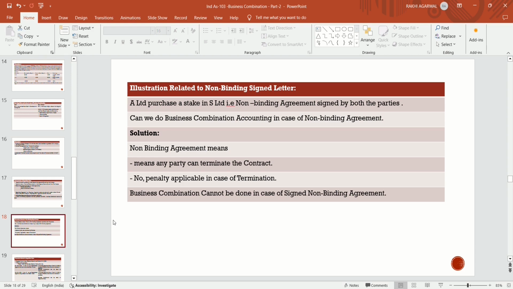Then business combination cannot be done in case of a signed non-binding agreement. If there is a non-binding agreement, business combination cannot be done, because in that case any party can terminate the contract any time and no penalty exists. So there is no fear of that. They will terminate the contract at any time. So in that case, this is not a case of business combination.